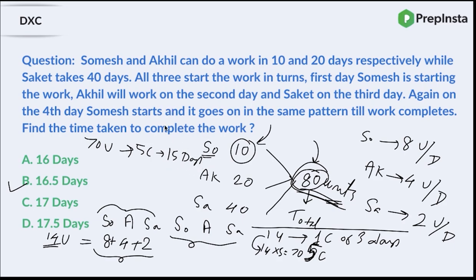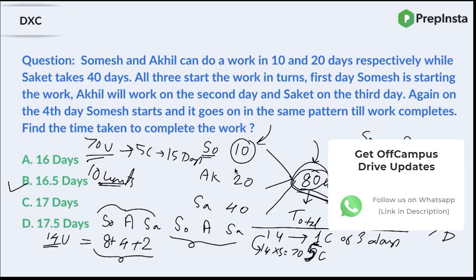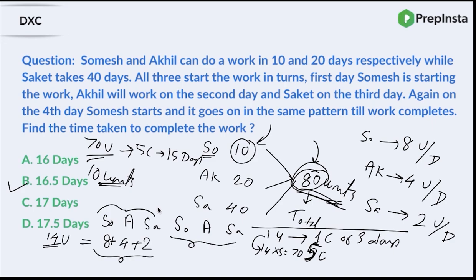So how much work is left now, guys? 70 units is done out of 80, so 10 units is left, right? So where will the 5 cycles complete, guys? Obviously, when a cycle completes, so Saket would have completed his work in 5 cycles. Now, who will work on the 16th day? Somesh will work.